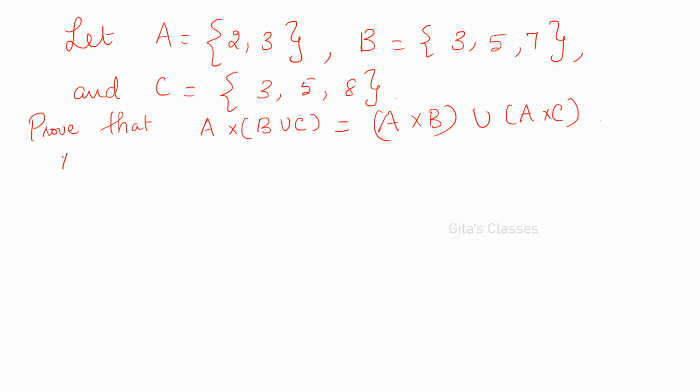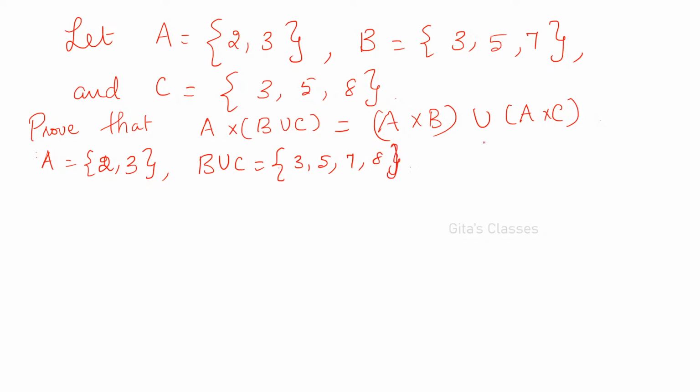So first let us find out B union C. All of you know what is union and cross product also. So B union C is what? 3, 5 is common. {3, 5, 7, 8}. Right? And A cross (B union C). What is A? A is equal to {2, 3}. Let us write in that order so that it will be easy for you to understand. So A is {2, 3} and B union C is equal to {3, 5, 7, 8}.